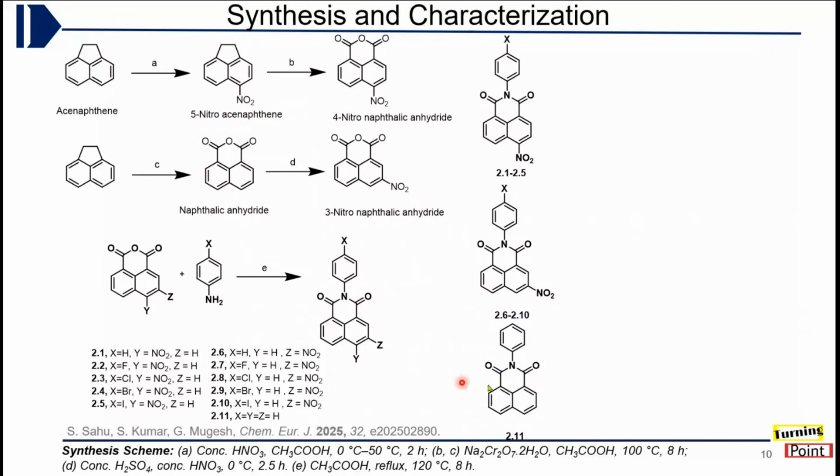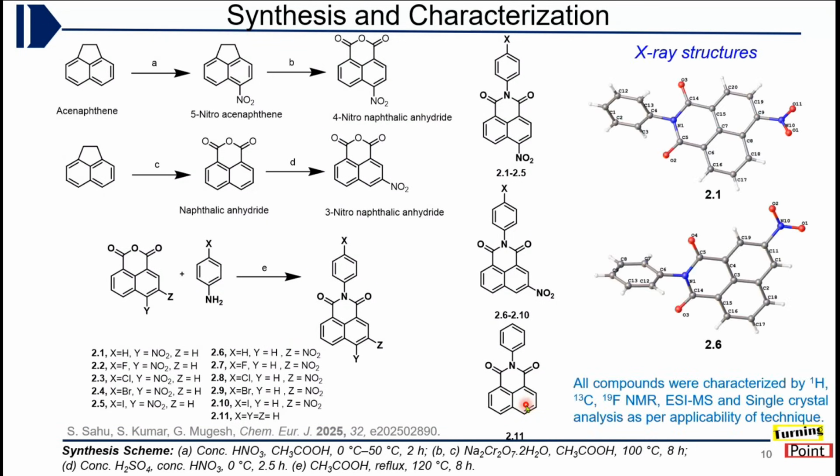So we synthesized several derivatives, and we synthesized one compound without the nitro group as a negative control, 2.11, to just see that the effect is because of the nitro group and not another part of the molecule. And we have fully characterized these molecules by proton and 13C NMR and HRMS, and we got single crystals for the 4-nitro derivative and the 3-nitro derivative, one compound from each series. Now this was the synthesis and characterization.